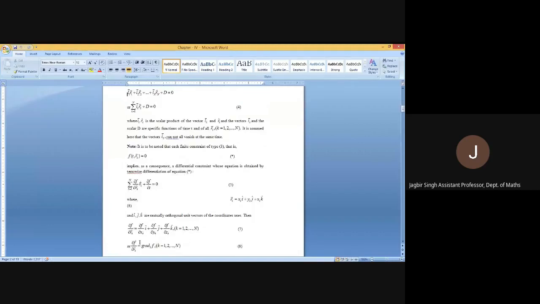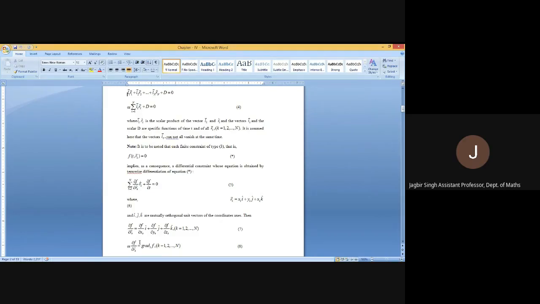The next one. Now we are having the remark. Basically, in this remark, we are going to show that if some finite constraint is given, then we can convert that very constraint into a differential constraint. How it is possible? Assume the finite constraint is given. So it will be f(t, r_k vector) is equal to 0.